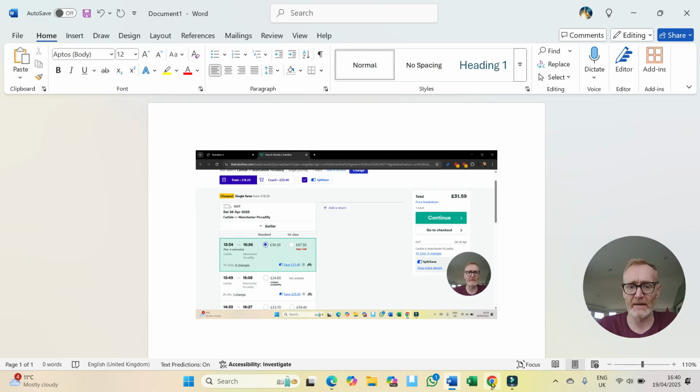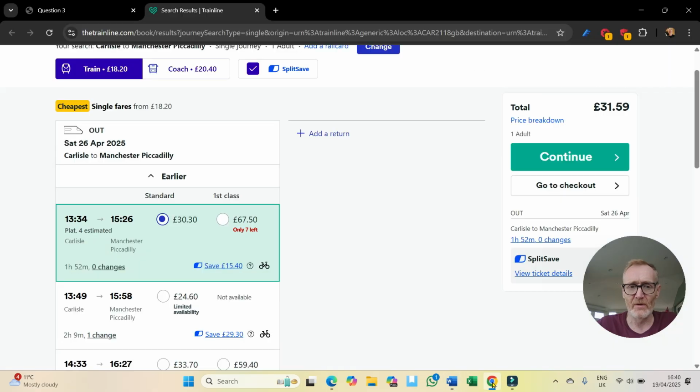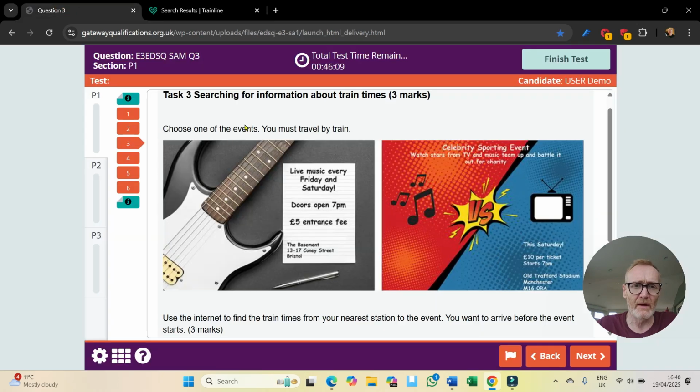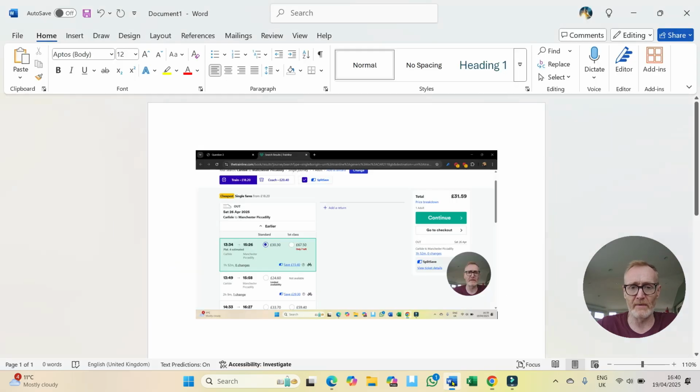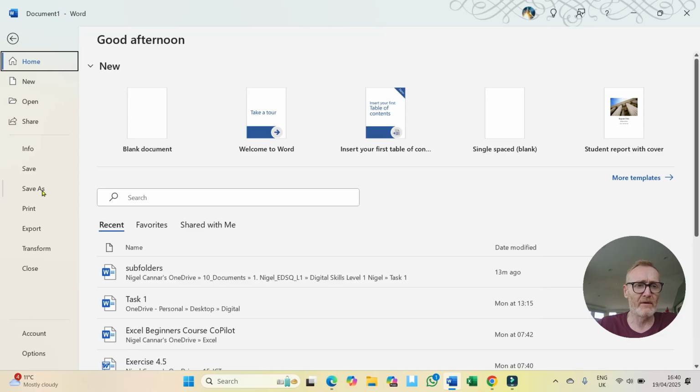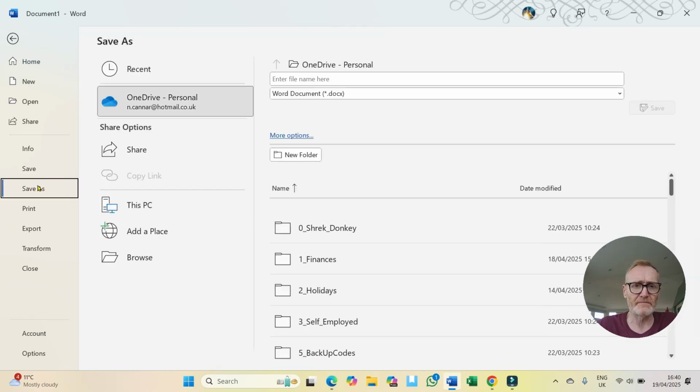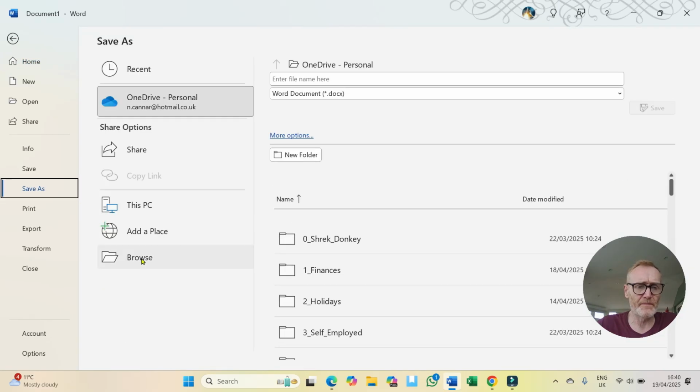I'm going to go back down on the taskbar, open up this Internet Explorer, go back to question 3, scroll down, name the screenshot trains. So I need to call it trains. I'll go back to Microsoft Word, File, Save As, Browse.